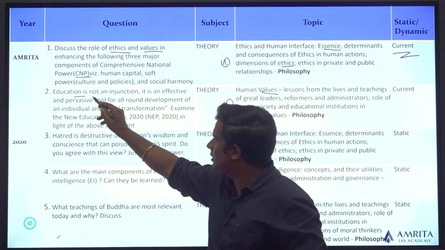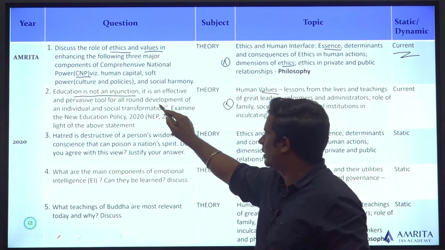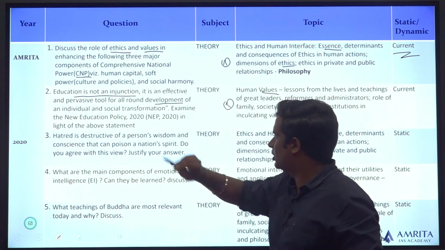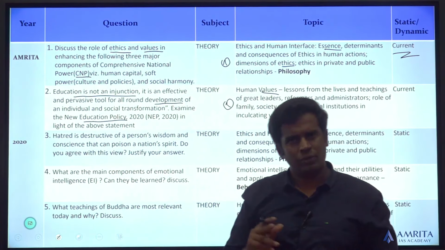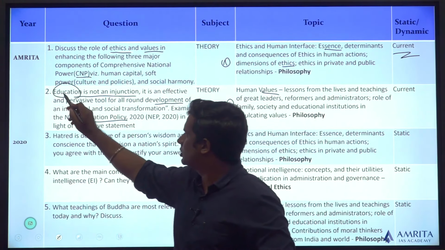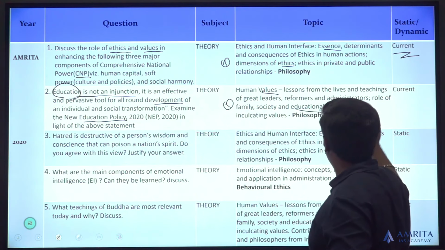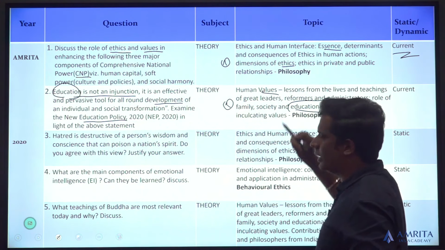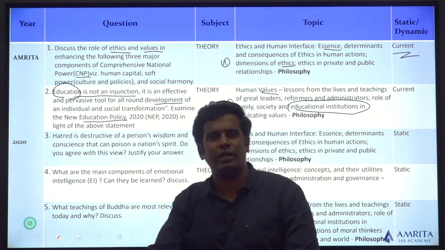Education is not an injunction. It is an effective and pervasive tool for all-round development of an individual and social transformation. Examine the NEP in light of the above statement. Okay, the key term is NEP and education. If you look at the syllabus, role of educational institutions, family and society in inculcating values. Instead of just values, they've asked with regards to the NEP.